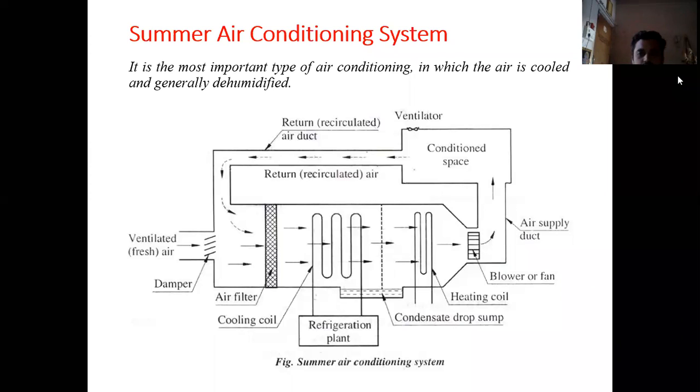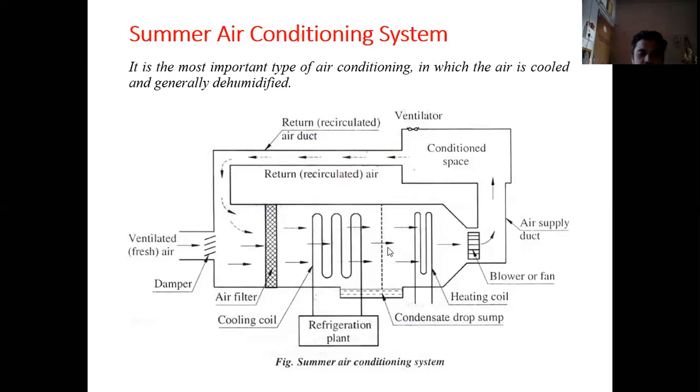Here dampers are provided where the fresh air from the surroundings enters, and it is mixed with the return air from the conditioned space. After mixing of the fresh air with the recirculated air, it is passed over the filter in order to remove dirt particles from the air. Then this air is passed over the refrigeration coil, also called the cooling coil, where it is cooled, and then it is passed through a perforated membrane where it gives up some water vapor. The water condenses and is collected in the sump.